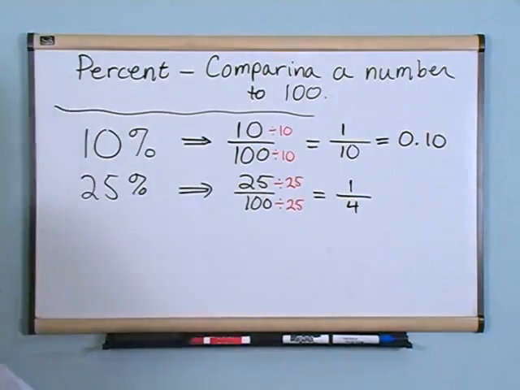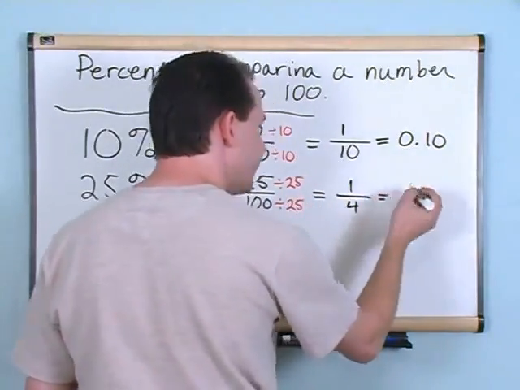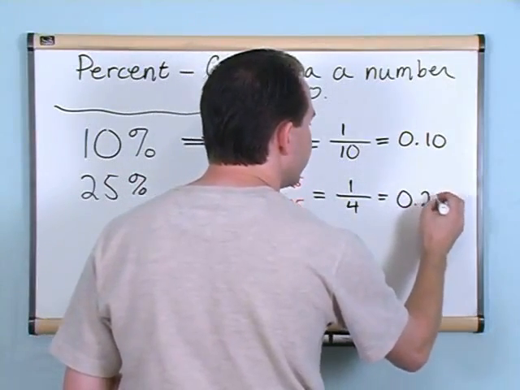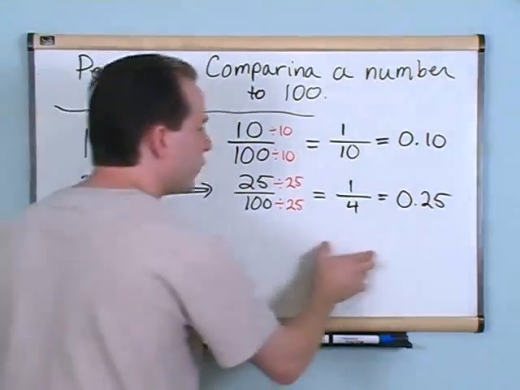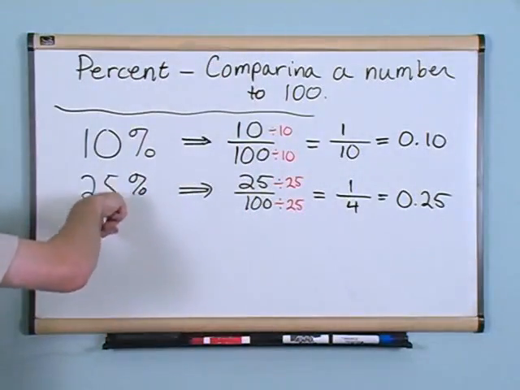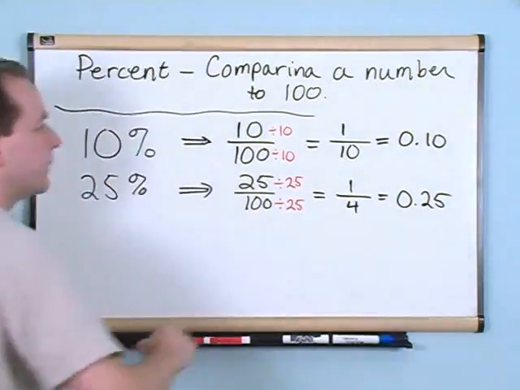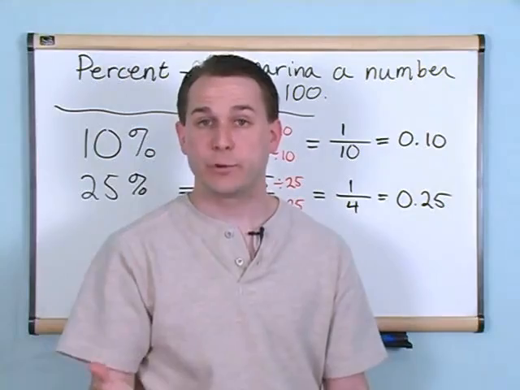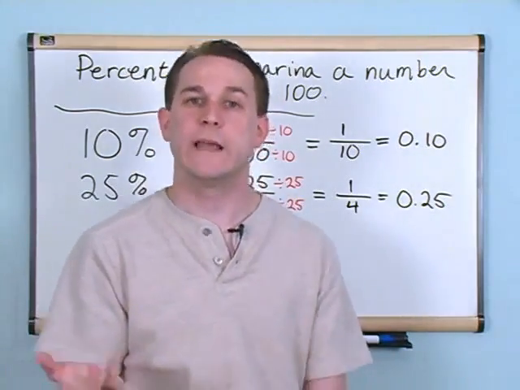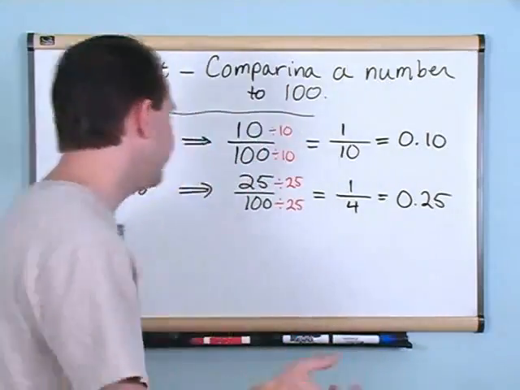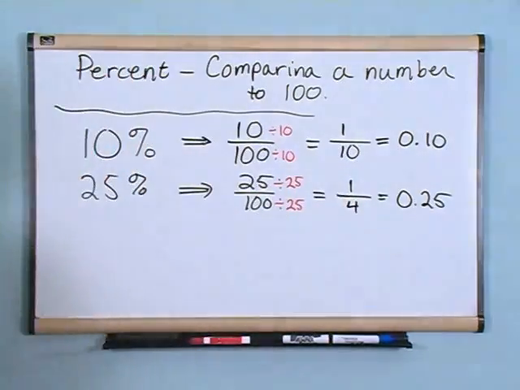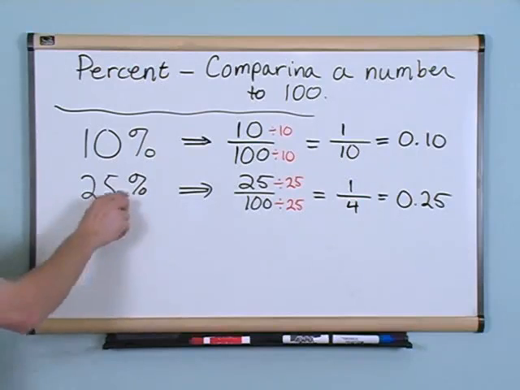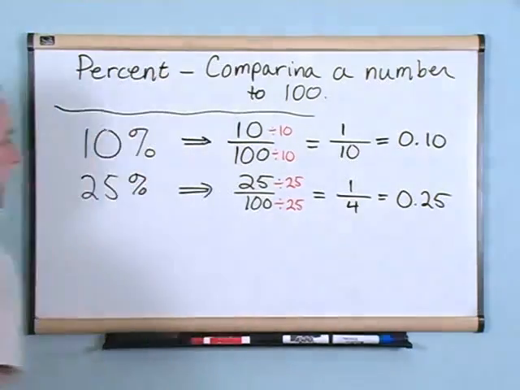Now, if you were to actually do this division, 1 divided by 4, with long division, you would find that as a decimal it's 0.25, okay? Now notice again, to take the percent and convert directly to the decimal, it's real easy. You just take the decimal point here and move it 2 places to the left, and this is your decimal. So some problems may give you a percent and ask what fraction is the same thing as this percent. Well, all you do is take the percent, put 100 on the bottom, simplify it, and you'll get your fraction. And if they ask what the decimal equivalent of this percent is, you just move the decimal 2 places to the left, okay?